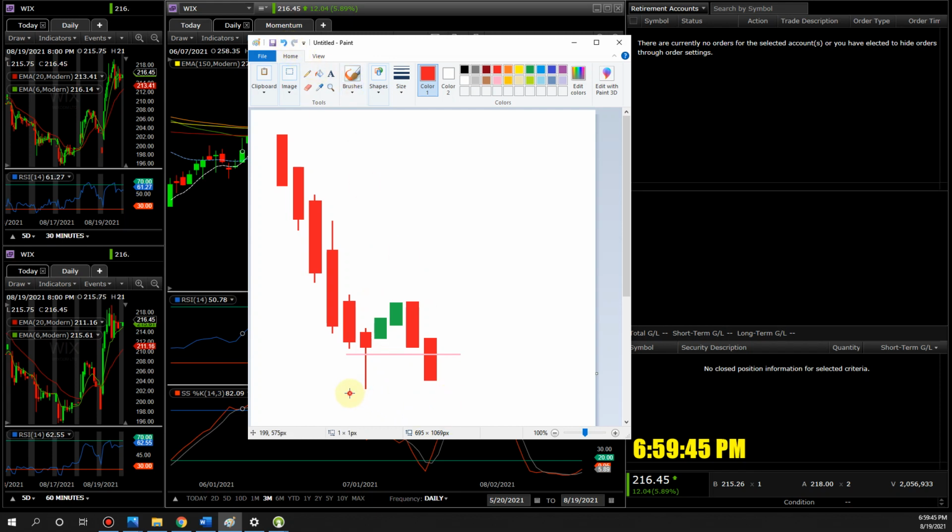Oops. Let me draw it back. Okay. So let me copy this. Oops. Let me copy this right here. How do I select? Can I select area? I want to copy this right here.